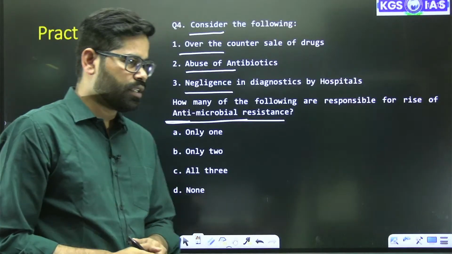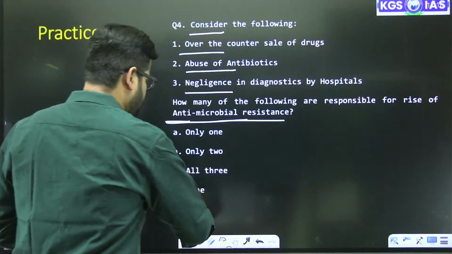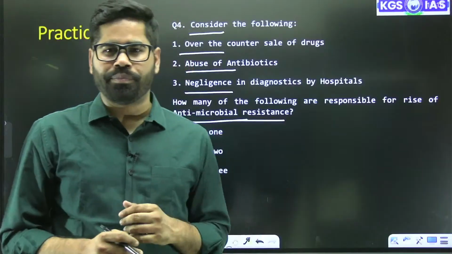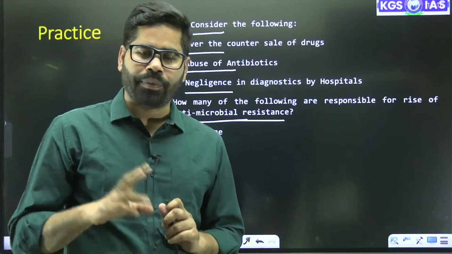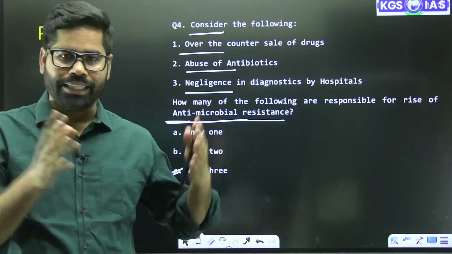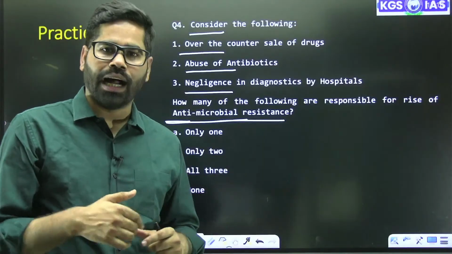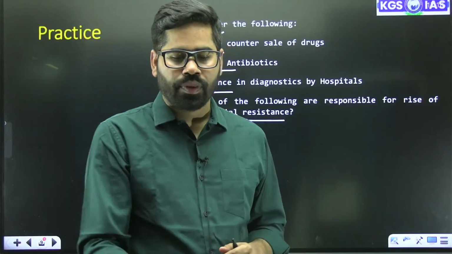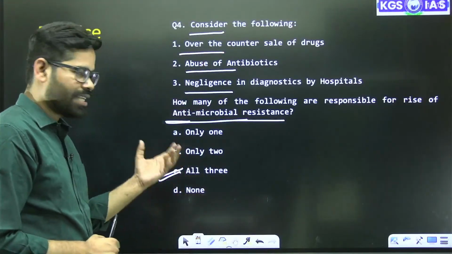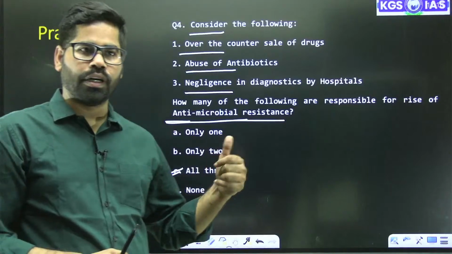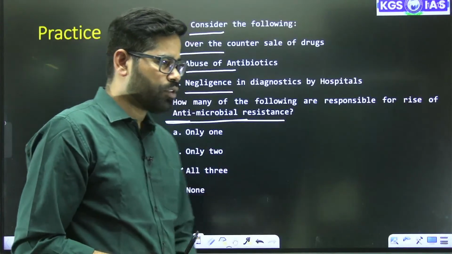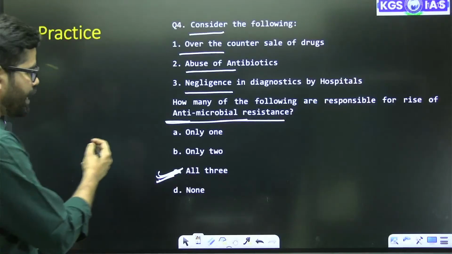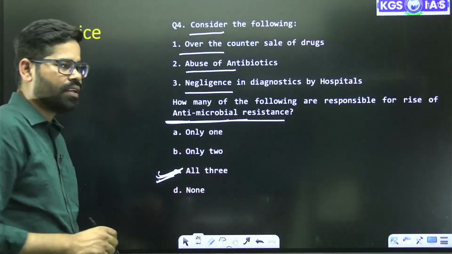C option, yes, I think that is also correct. Nidhi company is again like a chit fund type company only. They operate on the principle that they are collecting money together and then giving loans to each other, the members. So it is just one part of chit fund company only. So that's why here the answer is C, that all these three are responsible for antimicrobial resistance.